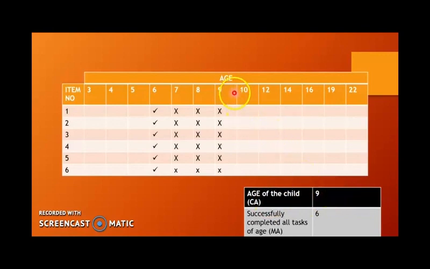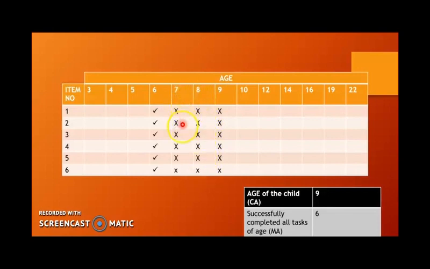Now when we gave tasks to the child, he was not able to perform any of the tasks. Similarly, with age 8, he was not able to do any of the tasks. If the child is not able to do any of the tasks at a particular age, we move on to the age below that. Even at 8 years he was not able to do anything.